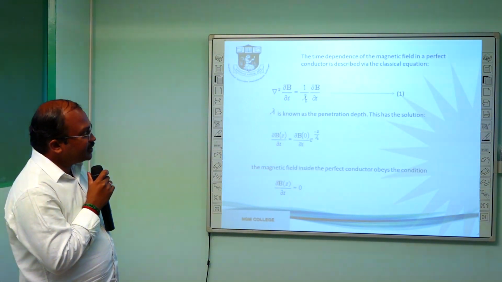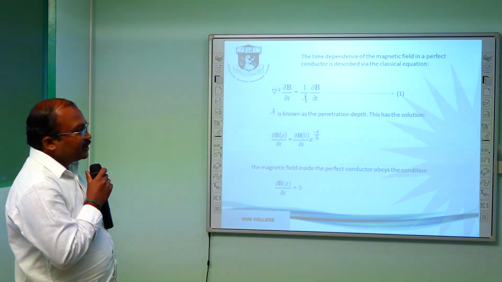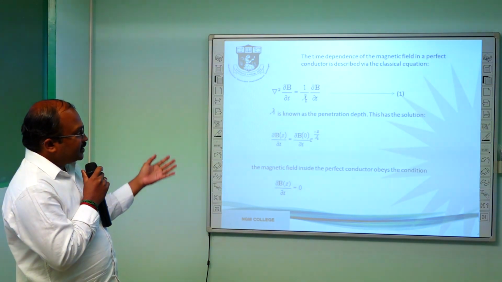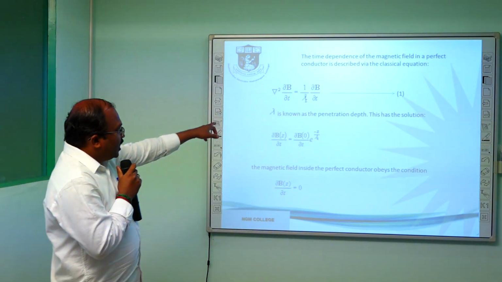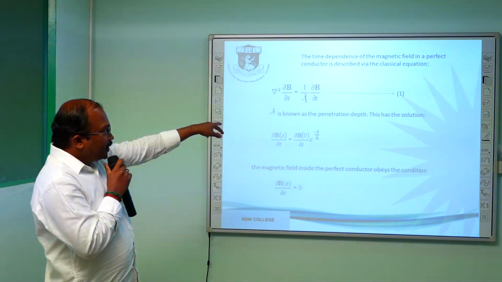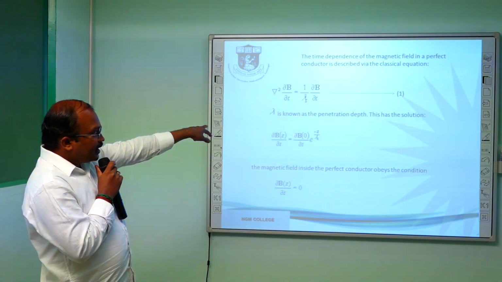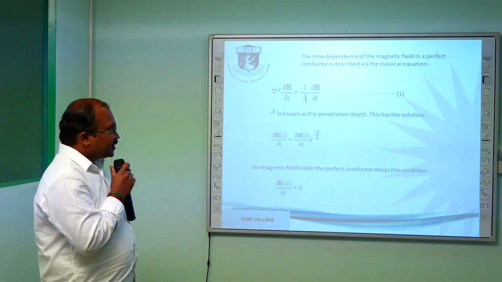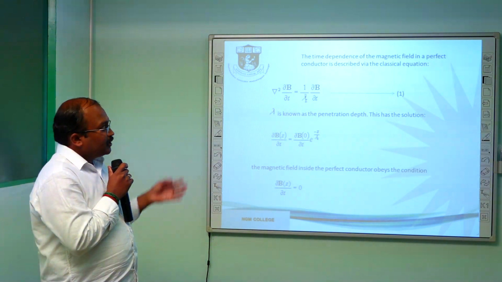This is the equation for the time dependence of the magnetic field in a perfect conductor by the classical expressions: del square dB by dt equals 1 by lambda dB by dt. Lambda is nothing but the penetration depth, the London penetration depth, which is an important property of this superconductor.